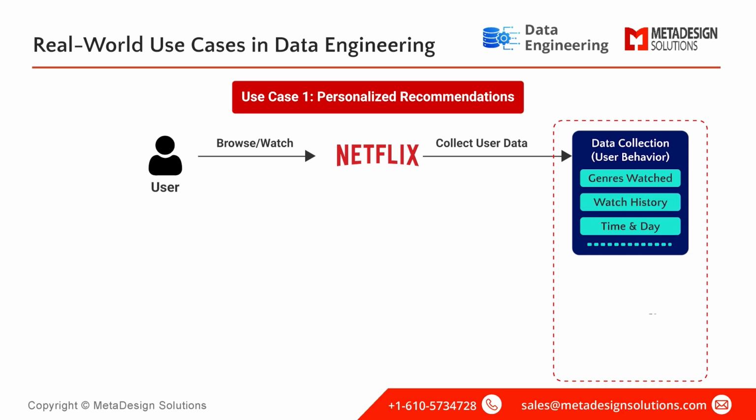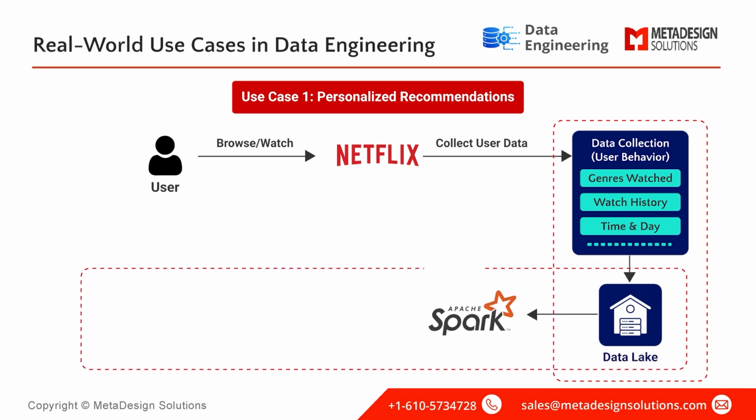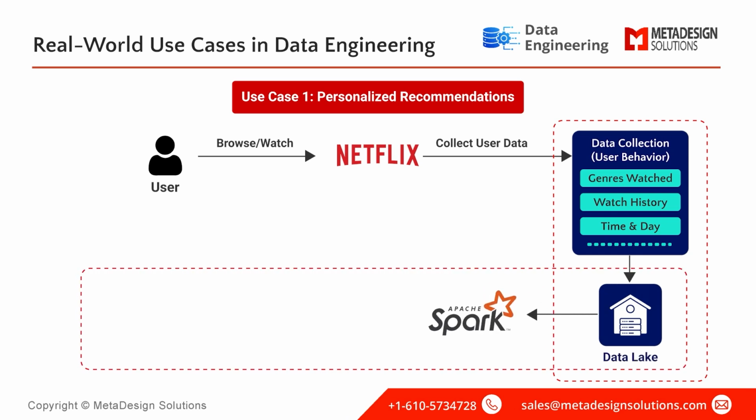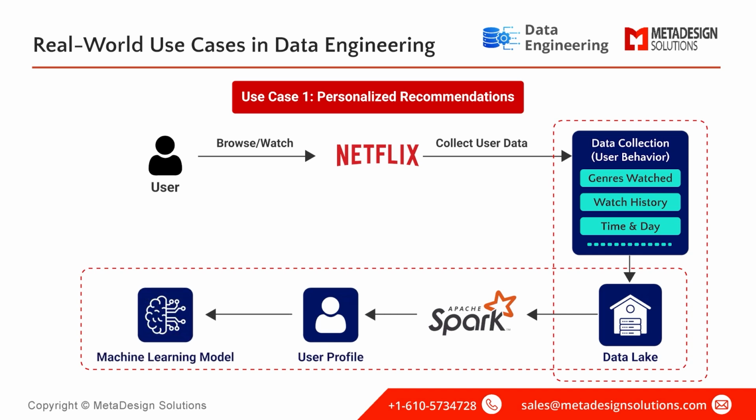prefer watching. This data is stored in a data lake and processed using frameworks like Apache Spark to create user profiles. These profiles feed machine learning models, which analyze patterns and predict what you're most likely to enjoy. The result? Highly personalized recommendations that keep users engaged. The same approach is used by Amazon, Spotify, and YouTube to tailor their content and product suggestions.